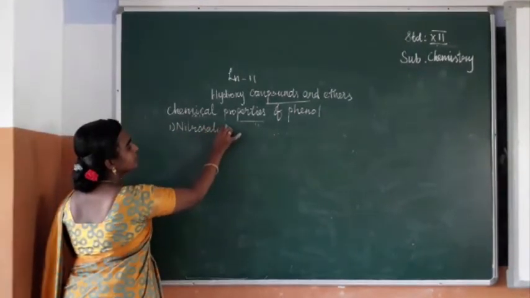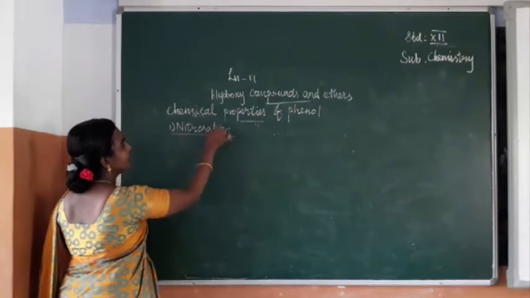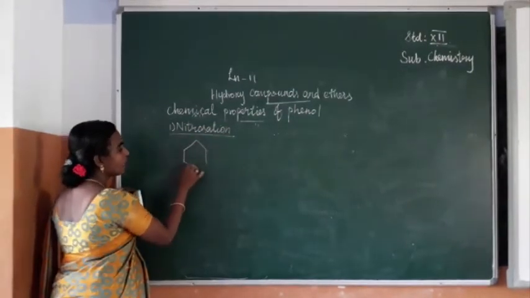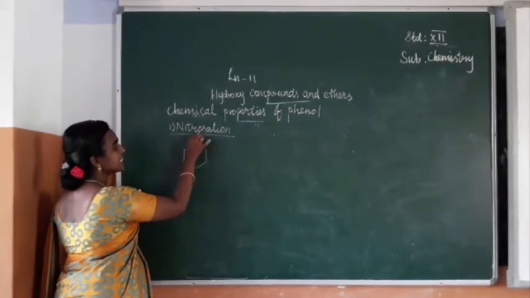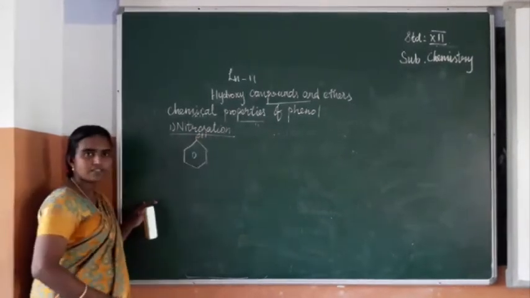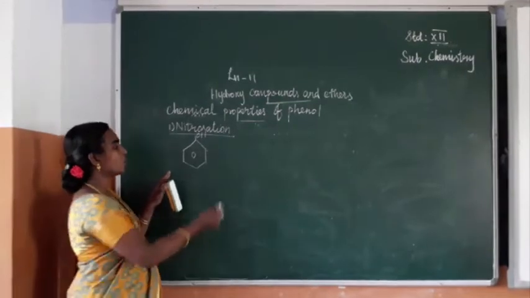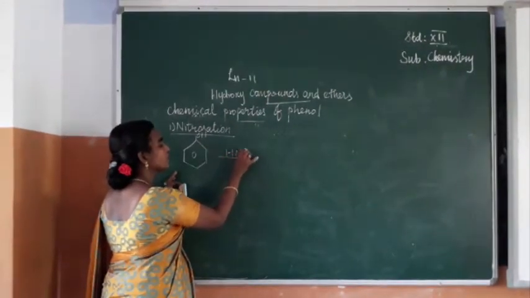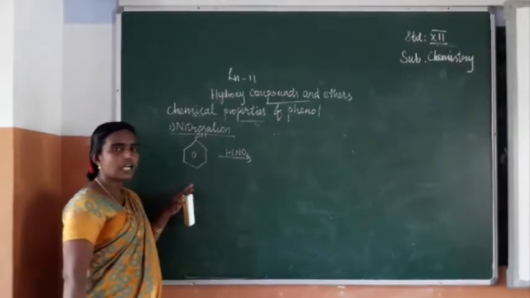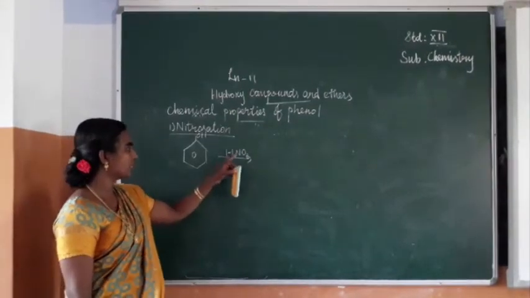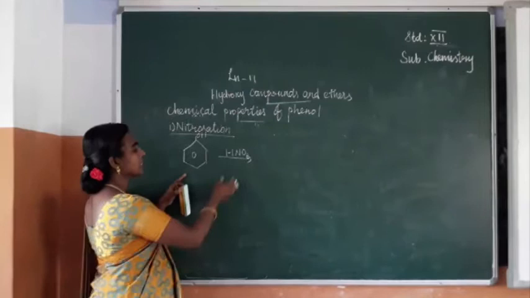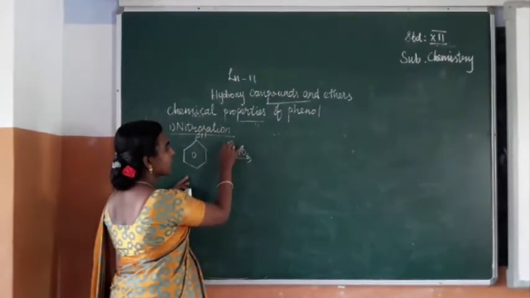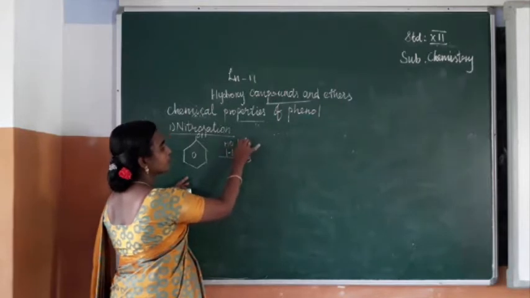Phenol reacts with nitrous acid. Nitrous acid formula is HNO2, isn't it? So we can write HNO2. The OH is an ortho-para directing group. So this we can write like this, HONO, isn't it?